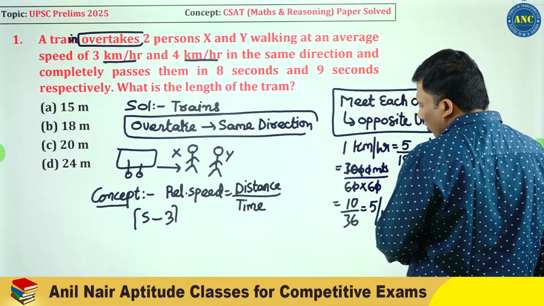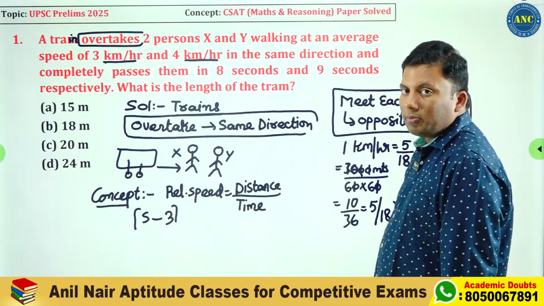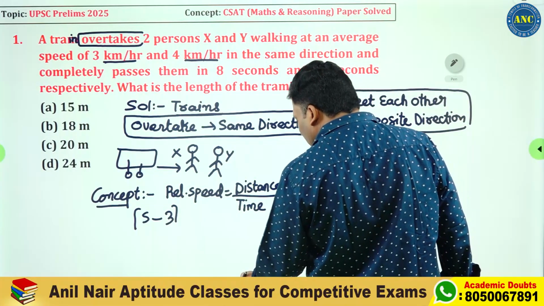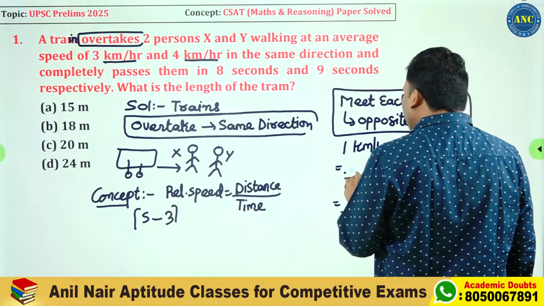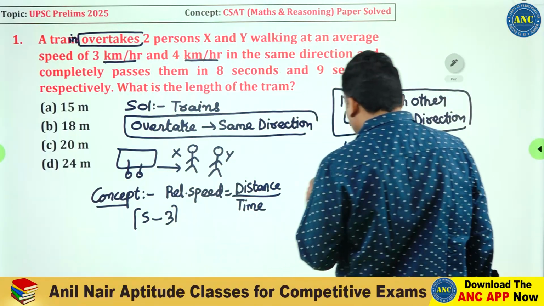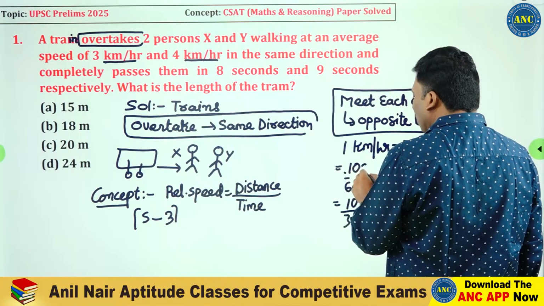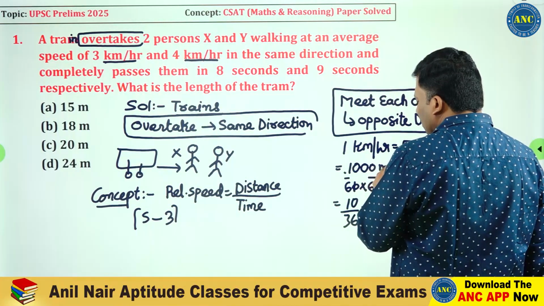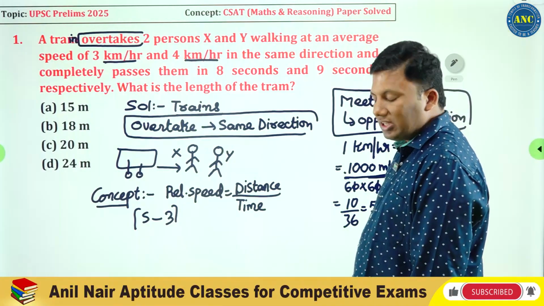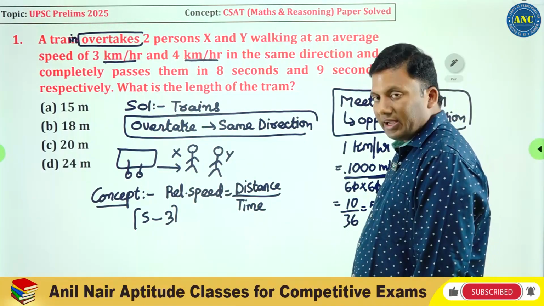To convert kilometers per hour into meter per second, we multiply by 5 by 18. This is something most of you know, but I am explaining it in detail.